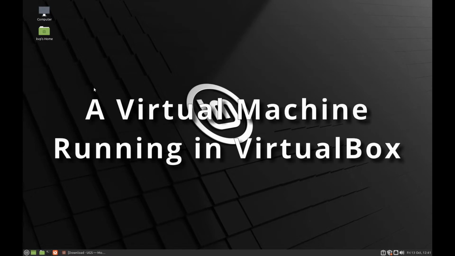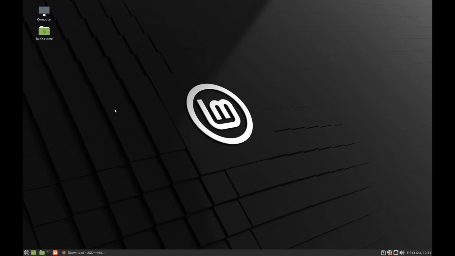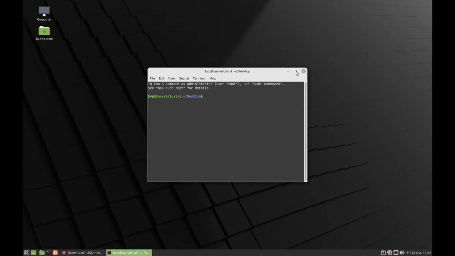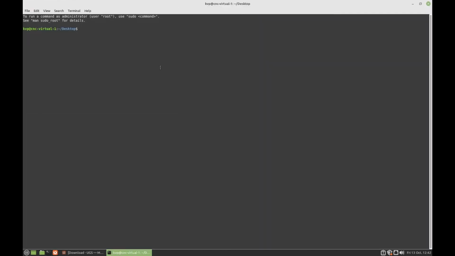Now this is a completely clean version of Mint 20 that I'm using here. So that when I come to the Candle step, I can show you everything that's needed in order to make it function. So we're going to right click on the desktop and go open in terminal. Now I'm going to maximize this window, and we're going to go into the downloads directory, and I'm going to list the contents, and you'll see Linux, UGS, platform, etc. So let's expand that.